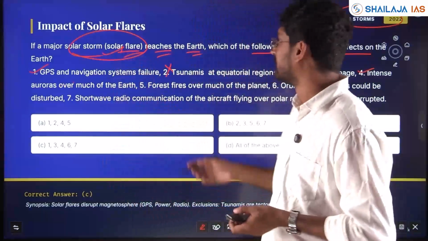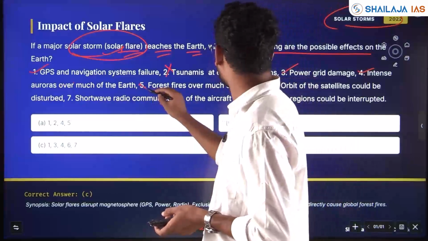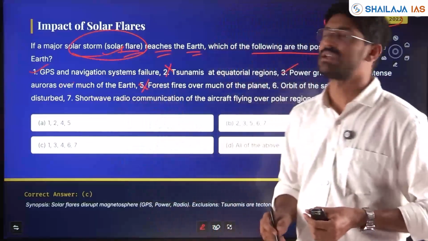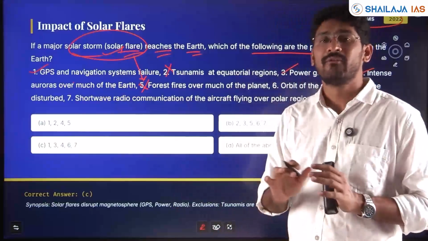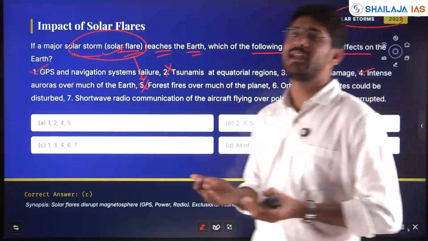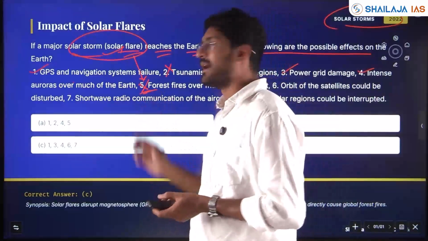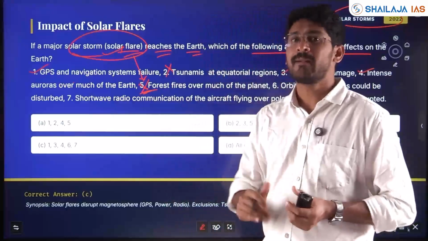So this concept is basic. Then forest fires over much of the planet. Forest fire is not directly linked with solar flare because solar flare will not affect the terrestrial life or Earth's atmosphere within the troposphere.